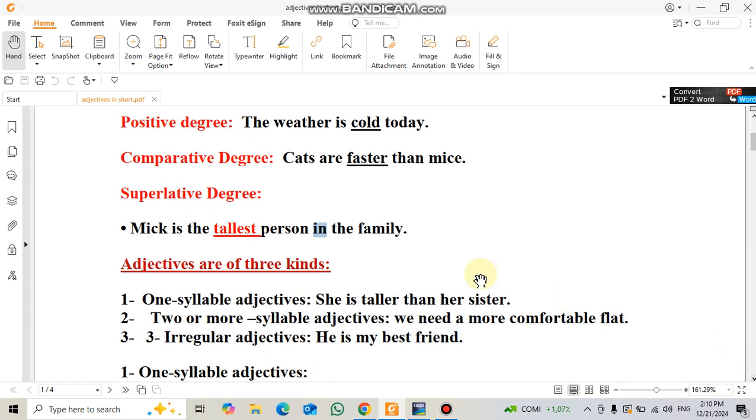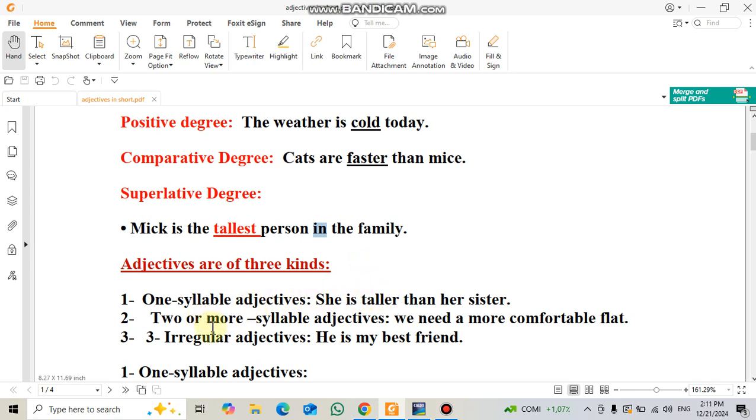First, one syllable adjectives, that is to say adjectives that have only 1 syllable. And how can we know the number of syllables in a word? We look at the vowels the word has. For example, look at this adjective, tall. It has only 1 vowel, which is A. So it is called a 1 syllable adjective. Look at this example. She is taller than her sister.